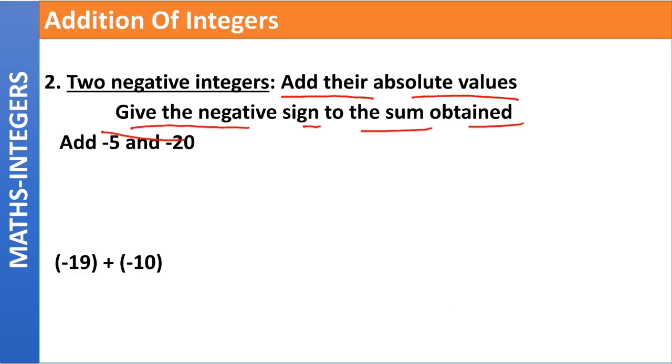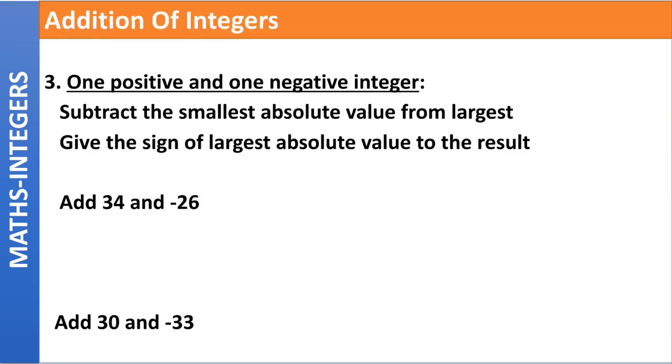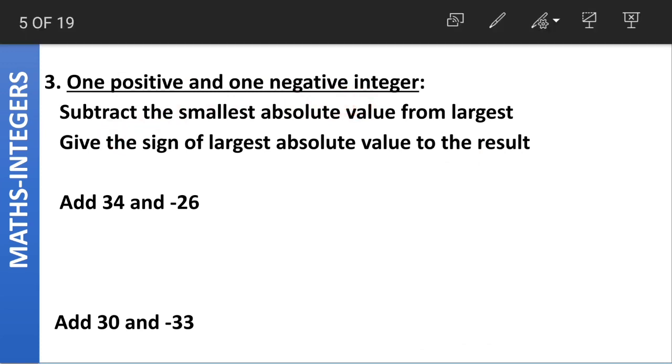Moving on, one positive and one negative integer. We have looked at two positive integers, and how to add two negative integers. Now what if we have one positive and one negative integer? Let us forget about these integers.